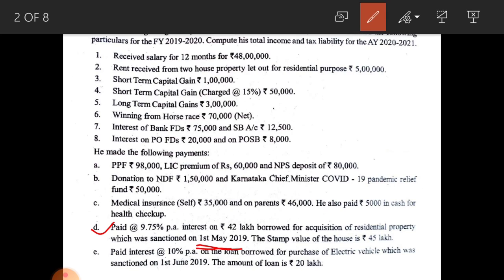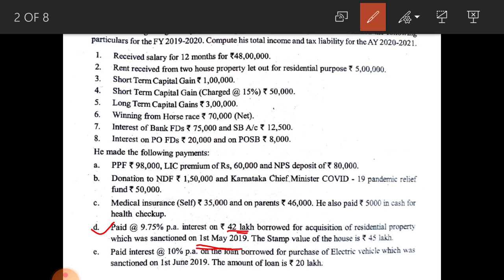That is why there is a chance of those 2 points being asked in the exam. So please go through that explanation, and as per that explanation, the loan value must be less than 45 lakhs of stamp value. In this problem, it is less than 45 lakhs, that is 42 lakh. That is why you have to calculate the interest on 42 lakhs.